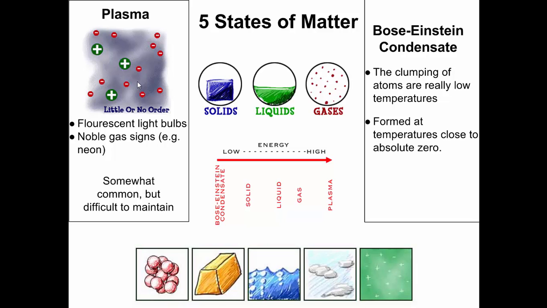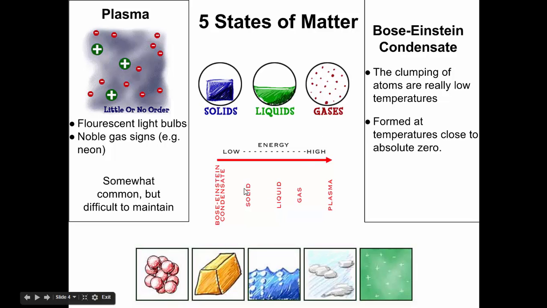And then for our 3 common states of matter, gases have a higher energy level, liquids are more in the middle, and solids are the lower energy level. And then we have what's called a Bose-Einstein condensate, and that's lower than a solid. It's the clumping of atoms at really low temperatures, so they're not moving around a whole lot. These are formed at temperatures that are close to that absolute 0 that we talked about.